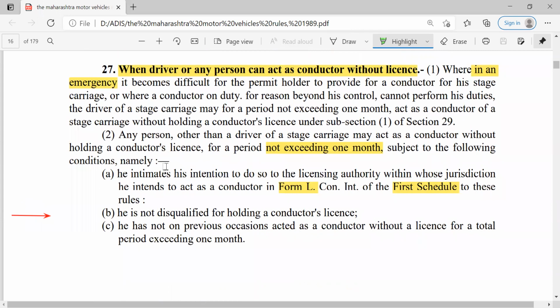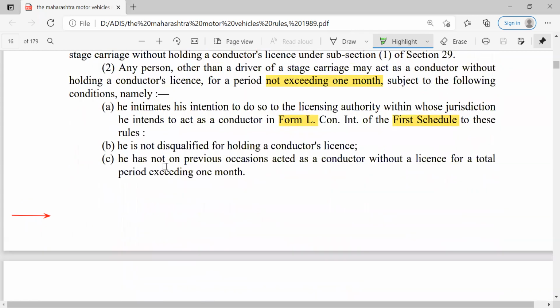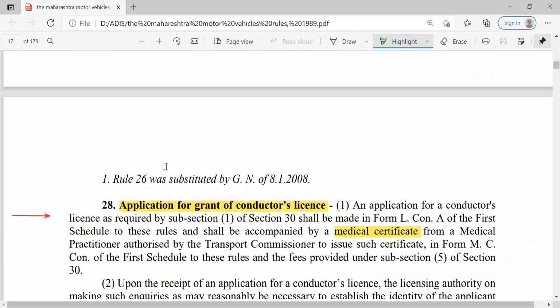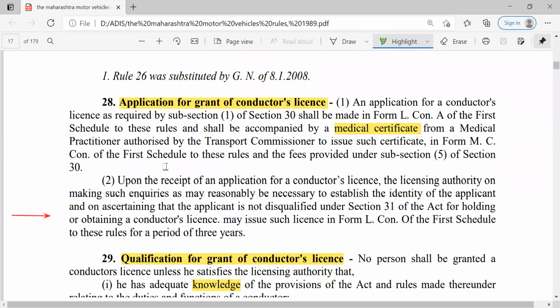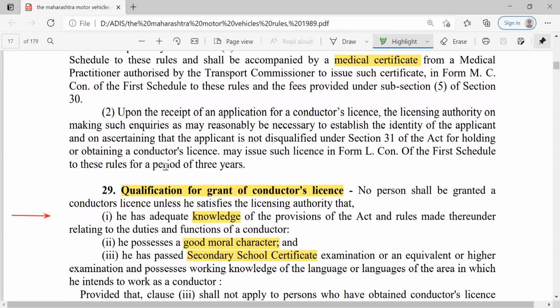So with reference to Form L and first schedule, the person can act as a conductor without the license also, that is an exception case. Then application for grant of conductor's license. Before giving the license, the person should display the medical certificate that he is medically fit, and then only the conductor's license can be provided.